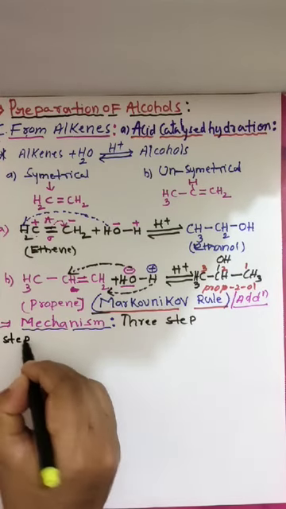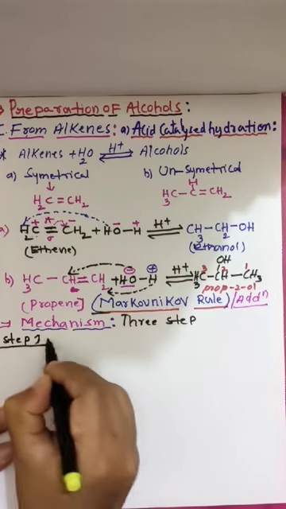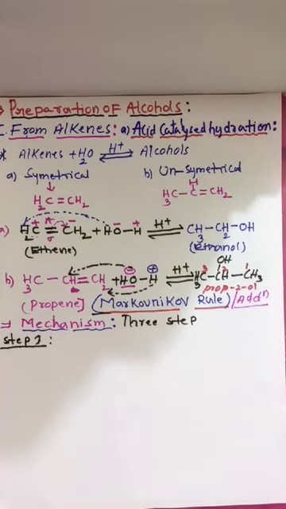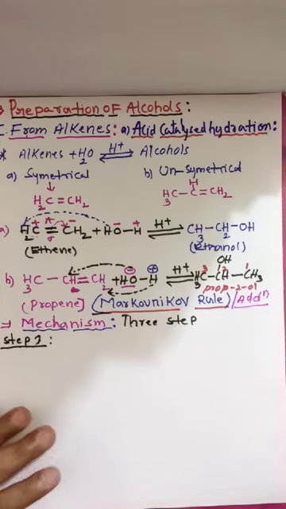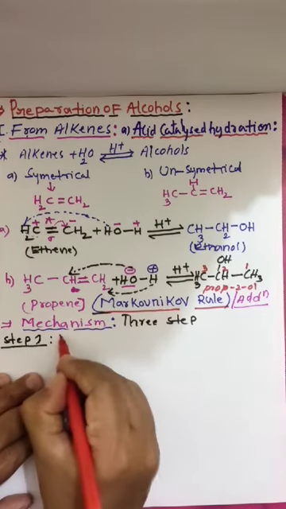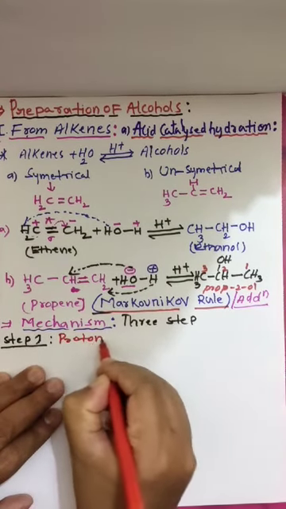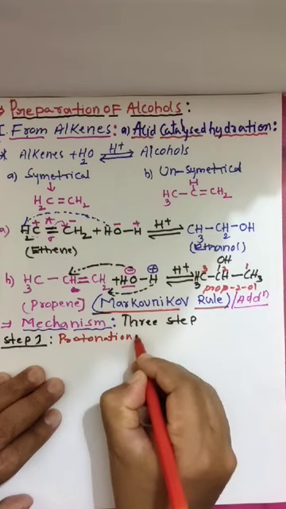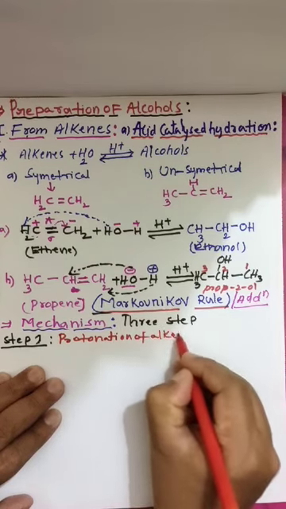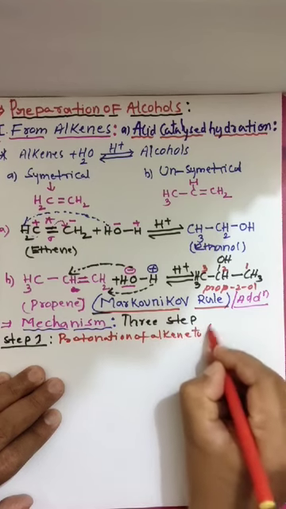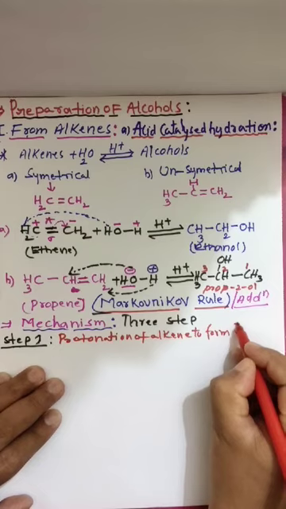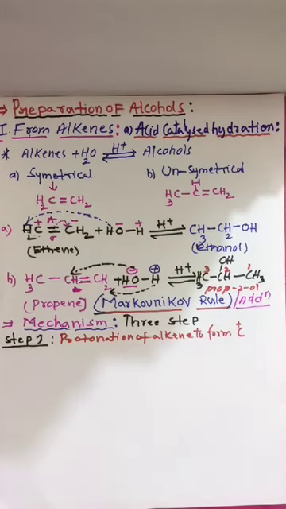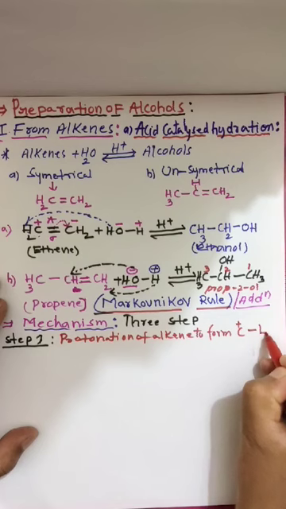Step 1. So in step 1, what happened? First, protonation of the alkene takes place to form a carbocation by the attack of an electrophile. What happened? Protonation of the alkene to form a carbocation by the attack of an electrophile.